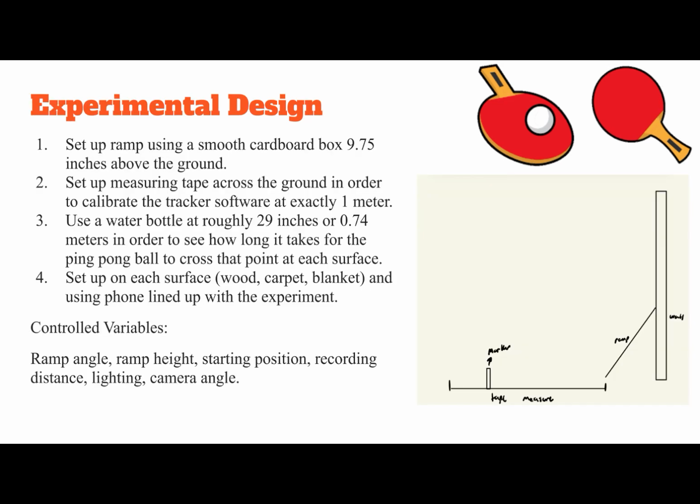For the experimental design, I set up a ramp using a smooth cardboard box and then set up the measuring tape across the ground in order to calibrate the tracker software. Then I used a water bottle at roughly 29 inches in order to see how long it takes for the ping pong ball to cross that point at each surface. And as you can see, that's the marker on the picture. And then I set it up on each surface. And then for the controlled variables, it's the ramp angle, ramp height, starting position, recording distance, lighting, and camera angle.